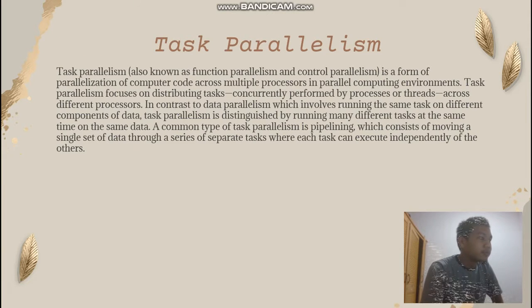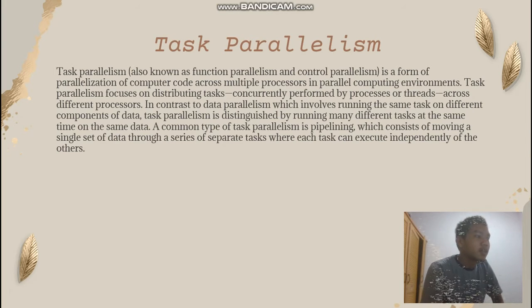Task parallelism, also known as function parallelism and control parallelism, is a form of parallelization of computer code across multiple processors in a parallel computing environment. Task parallelism focuses on distributing tasks performed by processes or threads across different processors, in contrast to data parallelism, which involves running the same task on different components of data.